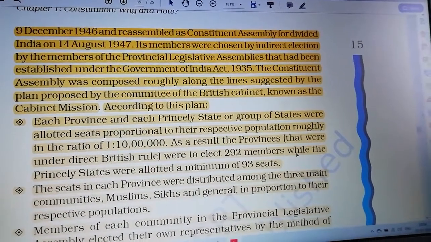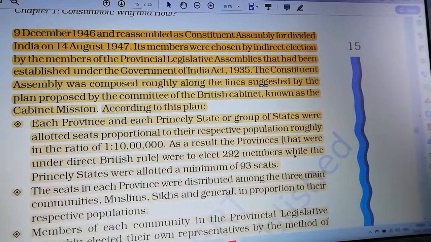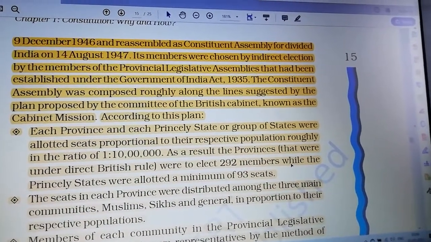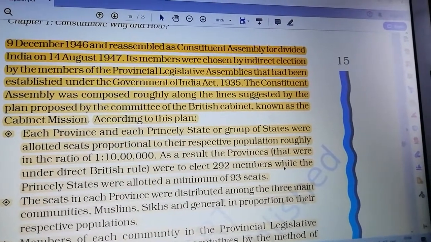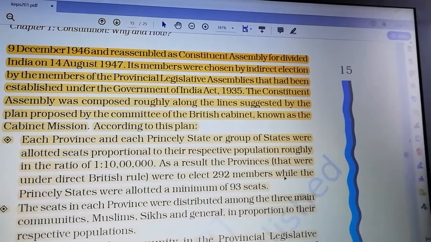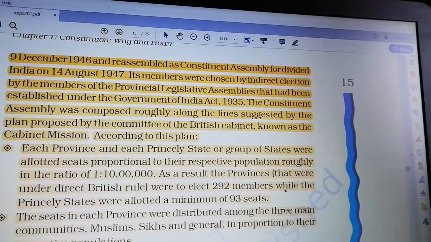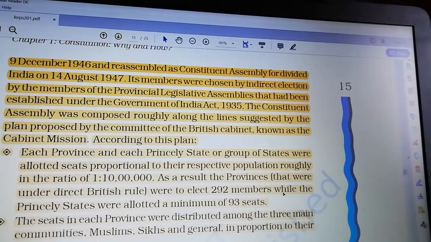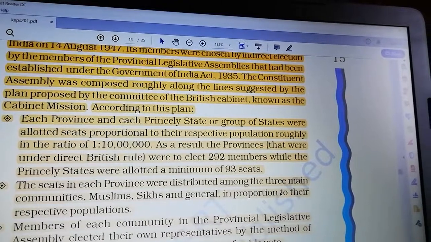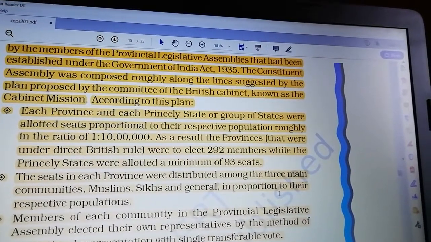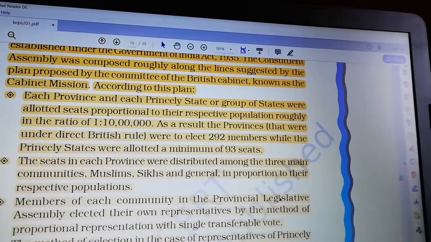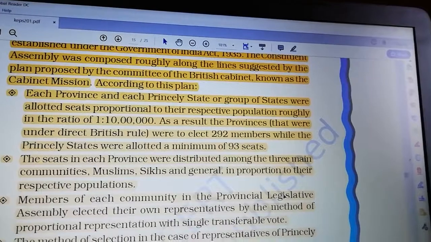Its members were chosen by indirect elections by the members of the Provincial Legislative Assembly that had been established under the Government of India Act 1935. You can highlight the Act, Government of India Act 1935. It's very important. The Constituent Assembly was composed roughly along the lines suggested by the plan proposed by the Committee of the British Cabinet, known as the Cabinet Mission. This Cabinet Mission is also important.